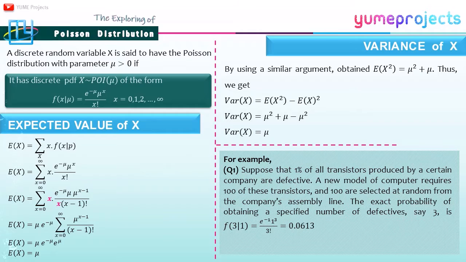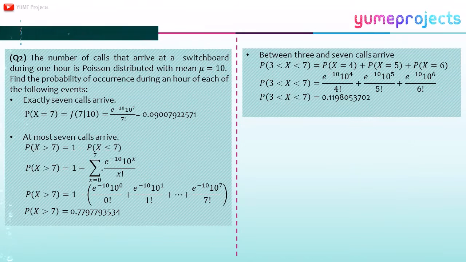As an example, suppose that 1% of all transistors produced by a certain company are defective, and a new model of computer requires 100 of these transistors, and 100 are selected at random from the company's assembly line. The probability of obtaining a specified number of defectives, for 3, is equal to 0.0613.